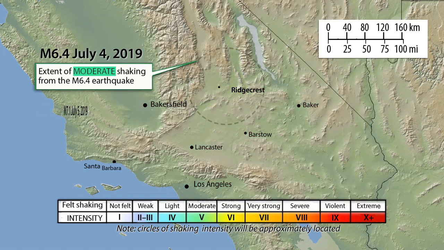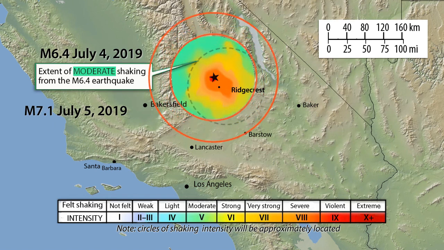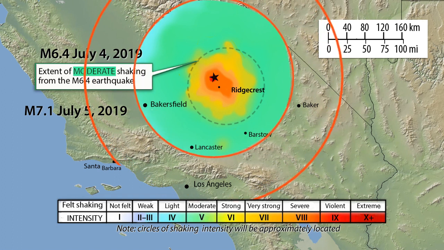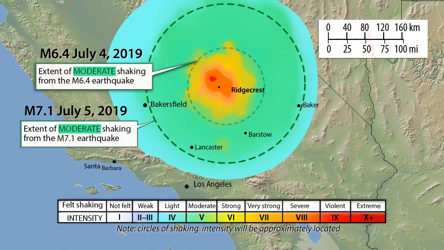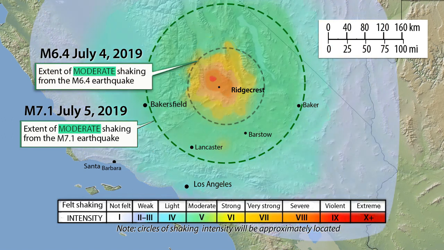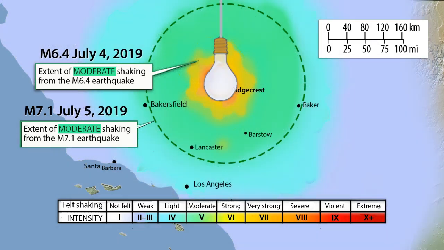The next day, a magnitude 7.1 earthquake released 11 times as much energy in the same location. Severe shaking occurred up to 40 kilometers from the epicenter, and strong ground shaking extended to 80 kilometers away. The larger magnitude earthquake lit up the surrounding area with stronger ground shaking, just like a larger wattage light bulb casts brighter light everywhere in a room.